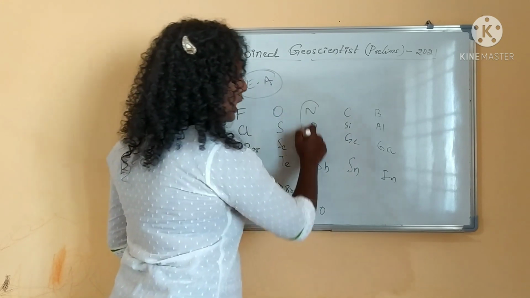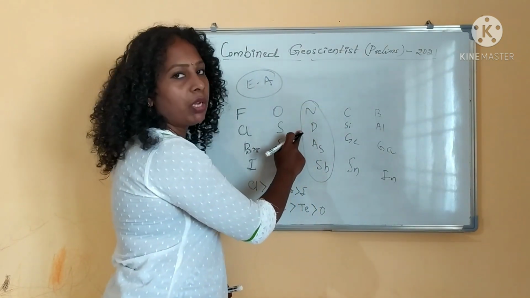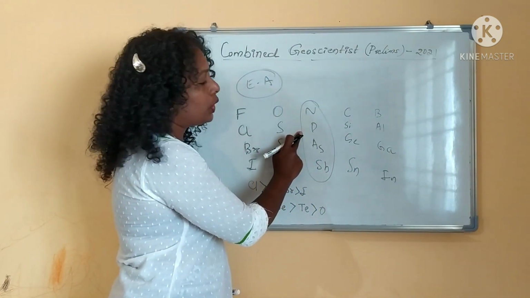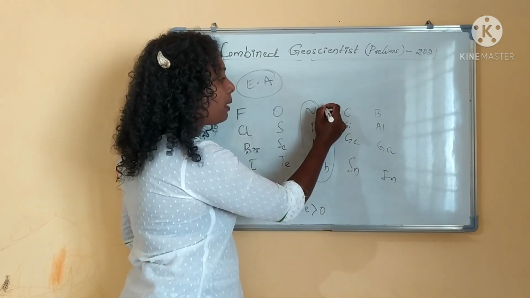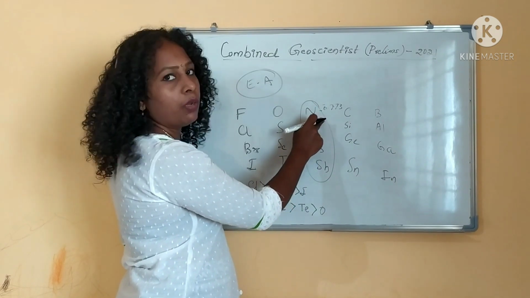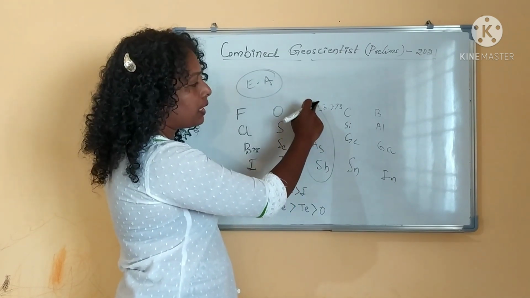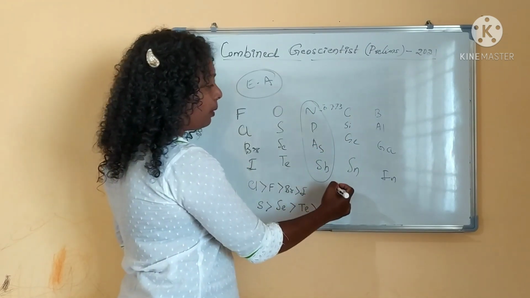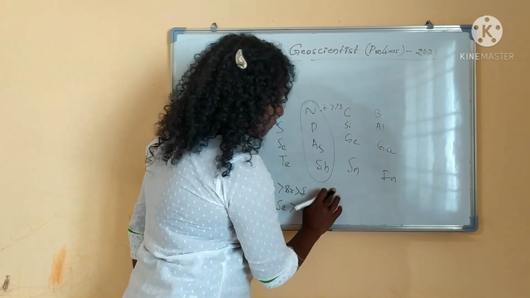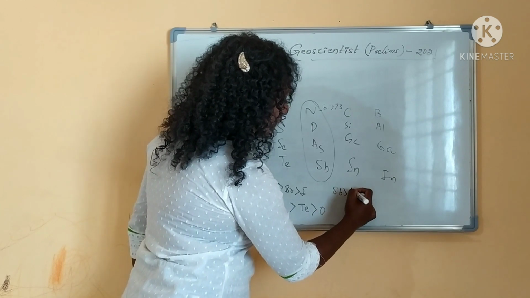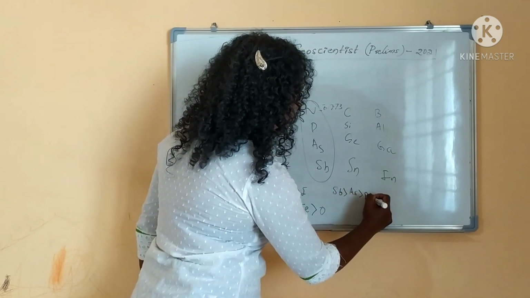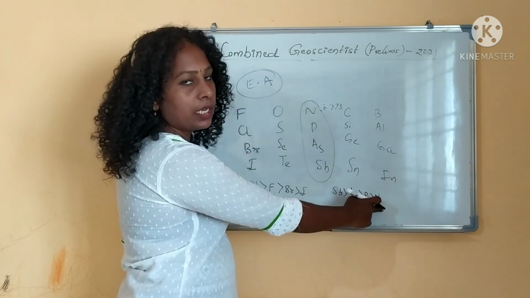And in the nitrogen family, it will not accept any more electron. Nitrogen is having some negative value of electron affinity, so this is called an electron affinity negative element. Let's see the electron affinity order: antimony is having the highest, then arsenic, then phosphorus. Nitrogen is having very less electron affinity.